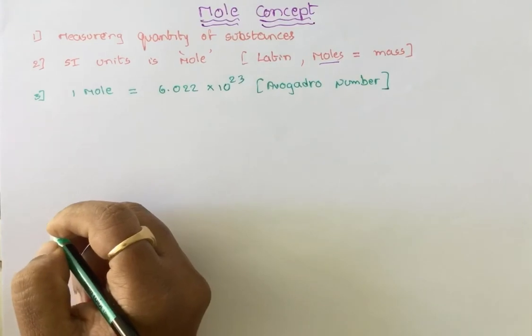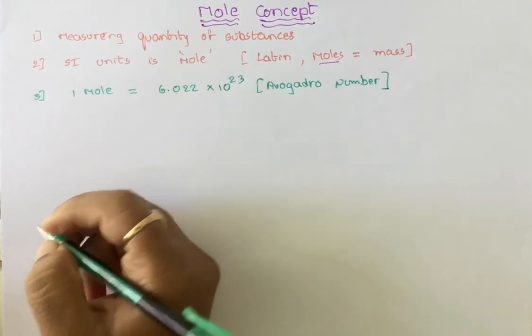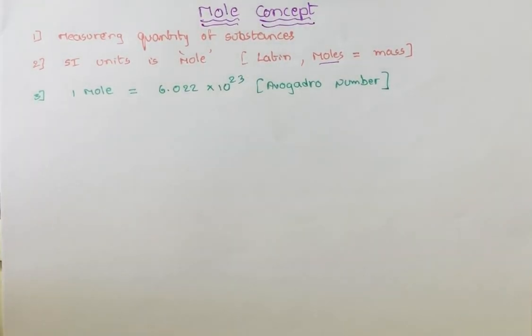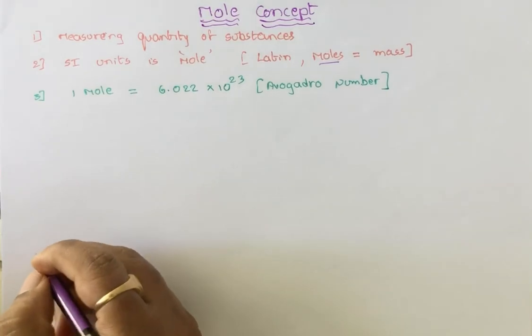And the volume of 1 mole of gas generally occupies 22.4 liters at standard temperature and pressure. That we call gram molecular volume.